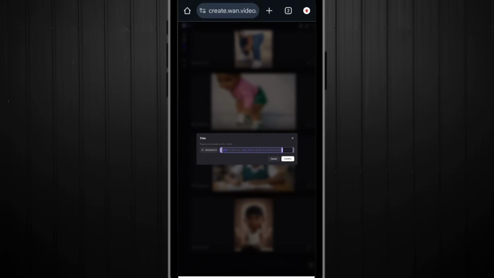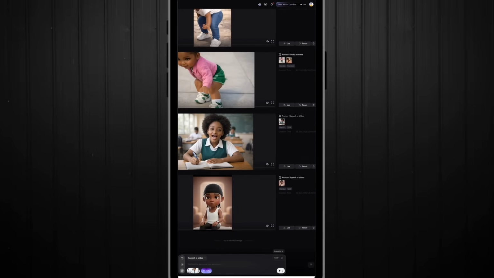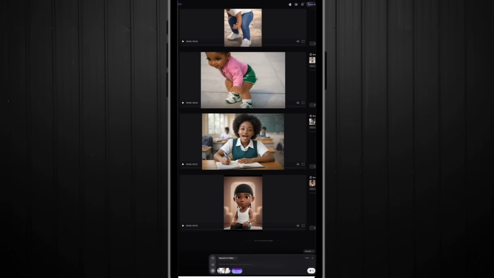All right, if your voice is more than 15 seconds, simply allow it to trim and then confirm. Once it confirms, it will come in here. So you can see the audio is here and the image that we generated, the AI image, has already been imported. Ignore this interface because I already made so many things. I already generated so many AI videos, all right? But yours should be blank, and that is absolutely fine, all right?